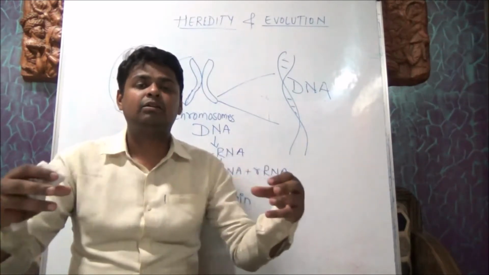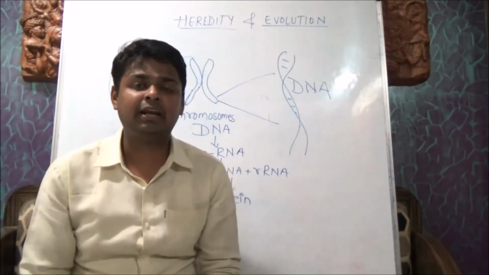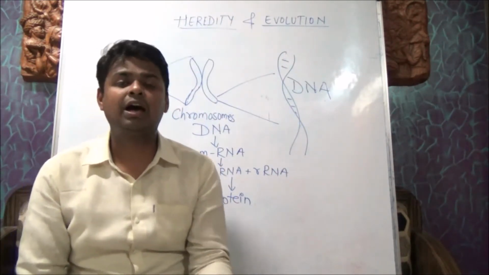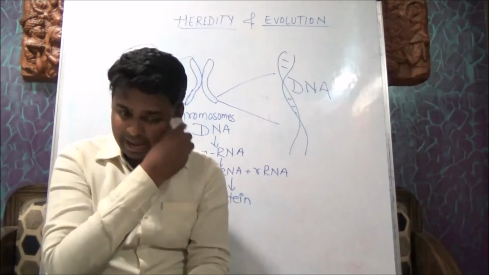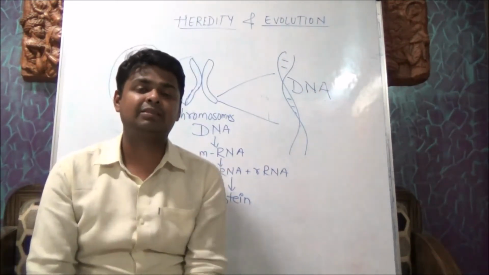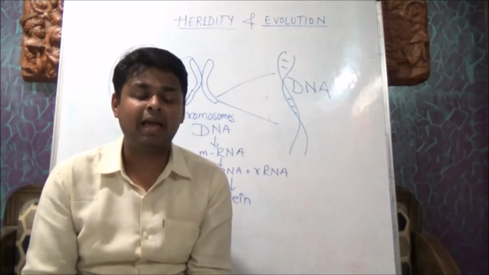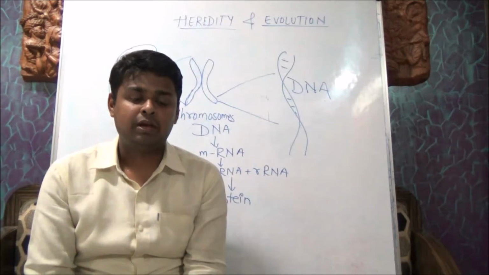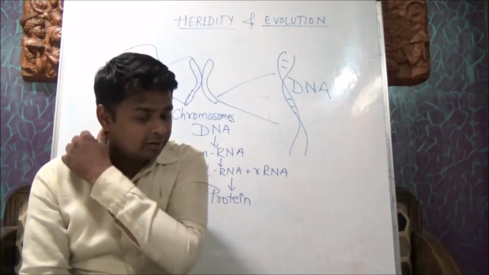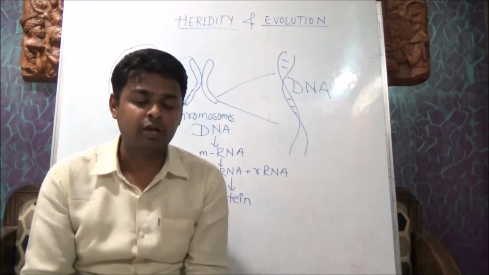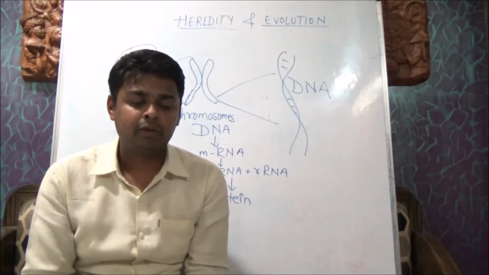In the cytoplasm, tRNA, which is transfer RNA, takes the amino acids which are going to make the proteins and joins them in a proper sequence according to the sequence in the mRNA. So 20 amino acids are known, and Dr. Har Govind Khurana, a scientist of Indian origin, made an important contribution in the discovery of the triplet codon.